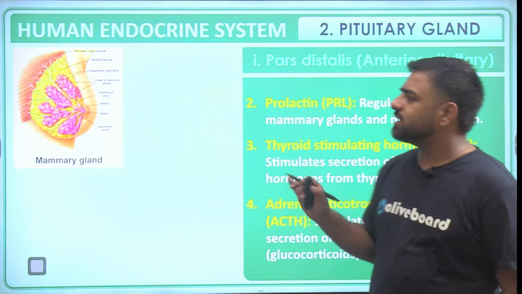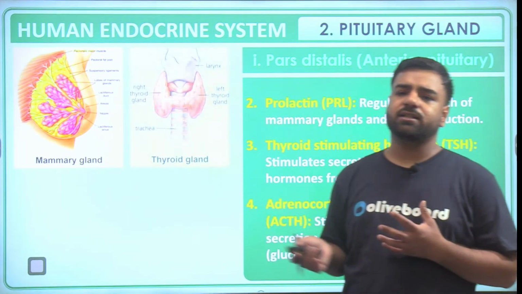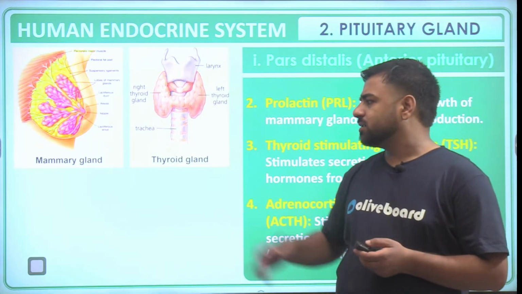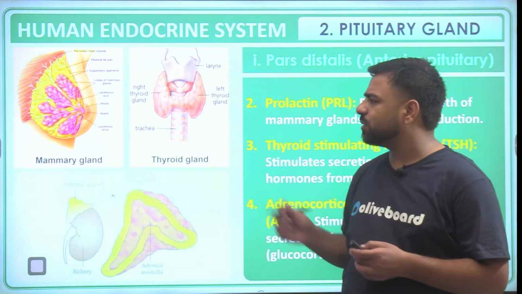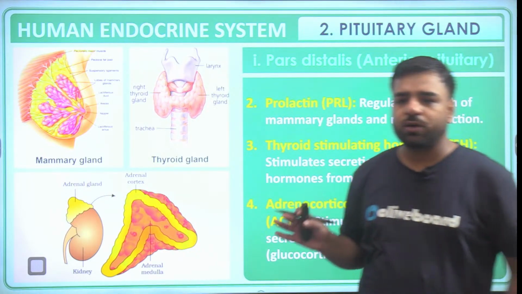So in short, we can just say that the pituitary gland is the one that is controlling all the other glands. So that's why it was known as master gland. So see, thyroid gland, if it is not working properly, so there will be swelling in it. That's known as, sorry guys, that's known as goiter, right?